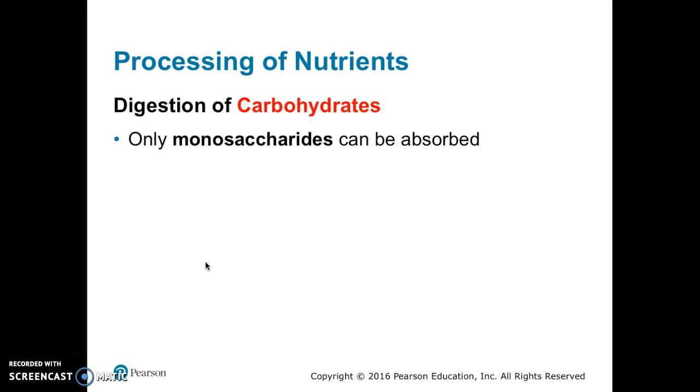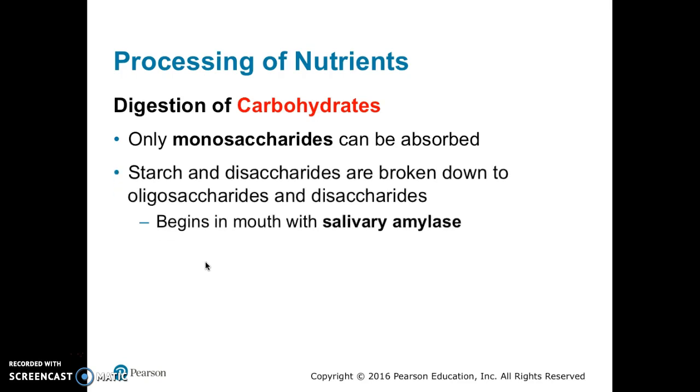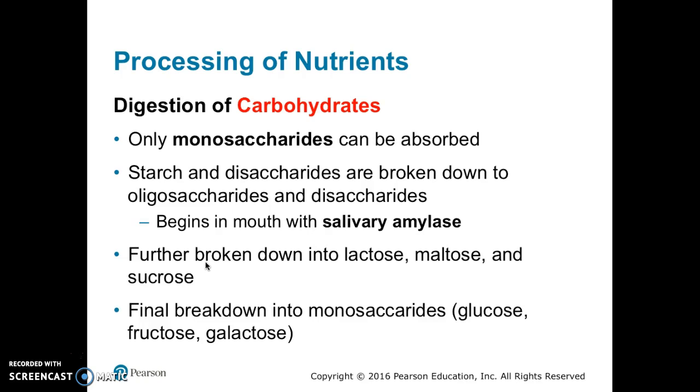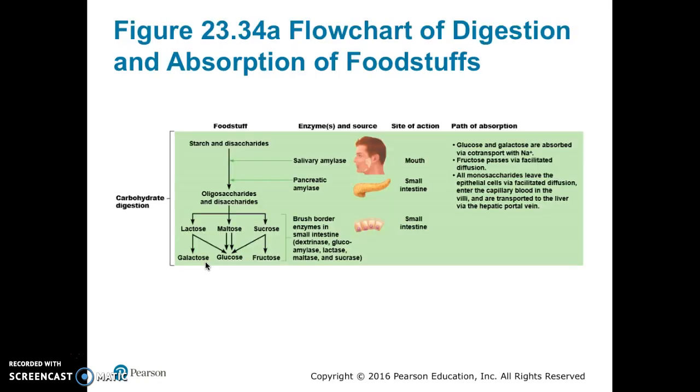Starting with carbohydrates. Only carbohydrates broken down to monosaccharides can be absorbed. Starch and disaccharides are broken down to oligosaccharides and disaccharides, beginning with salivary amylase in the mouth. They are further broken down into lactose, maltose, and sucrose. The final breakdown results in the monosaccharides of glucose, fructose, and galactose.